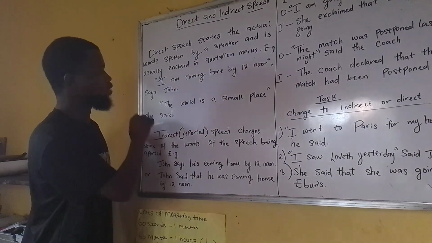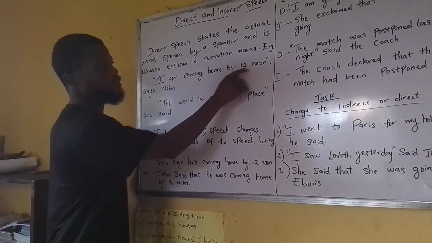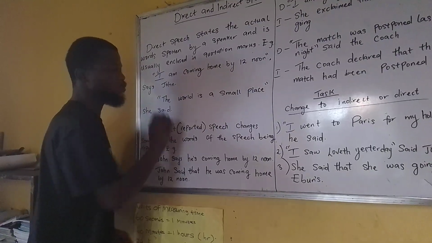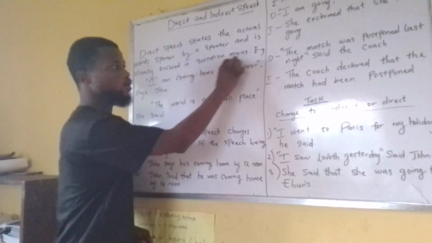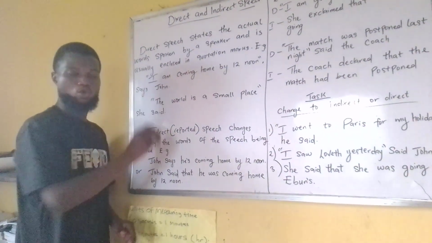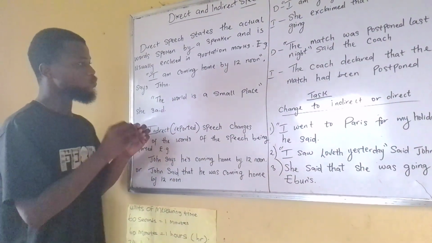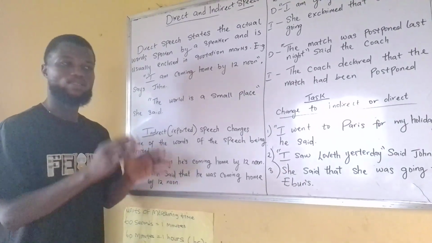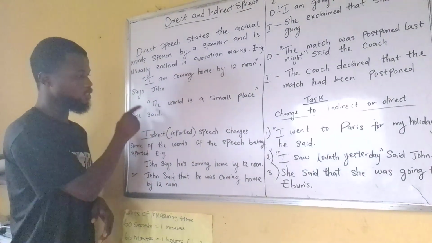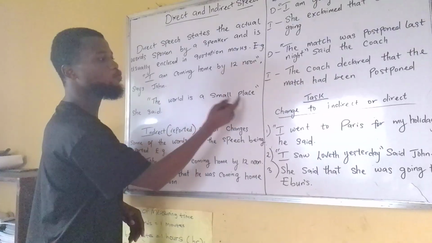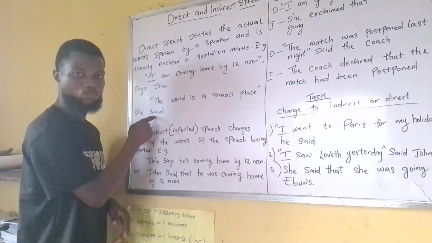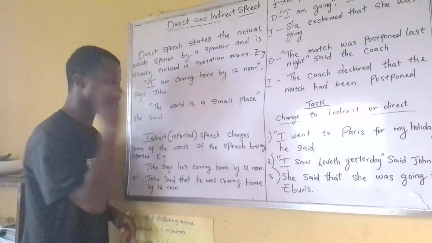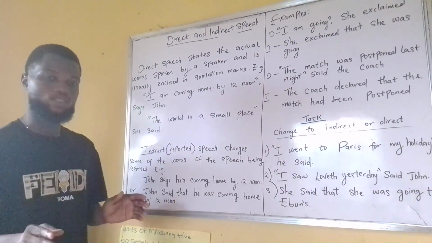In this example, "I am coming home by 12 noon," says John. These are the exact words of John. So we need to take into consideration that direct speech is exactly the way the person has said it. The second one is, "The world is a small place," she said. These words are exactly the way she said them.